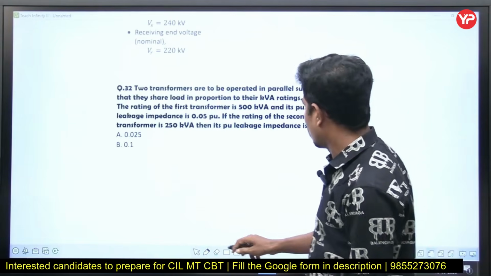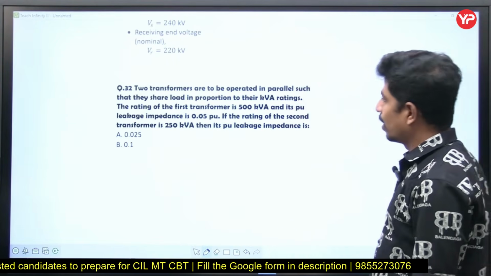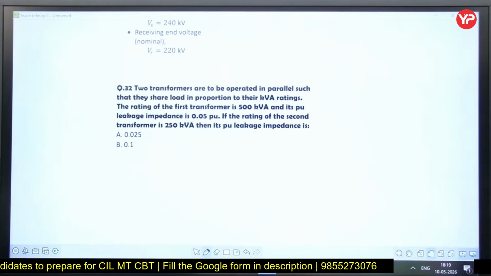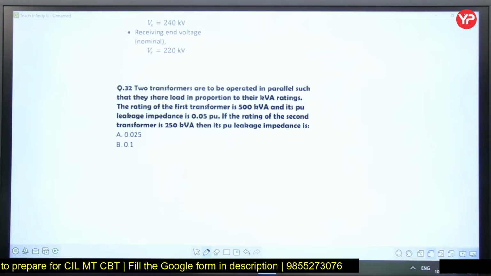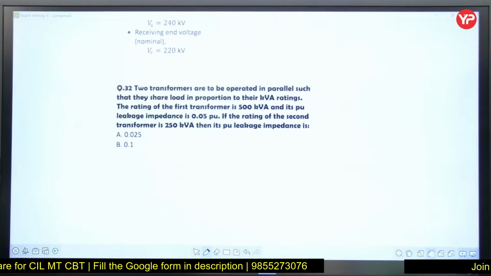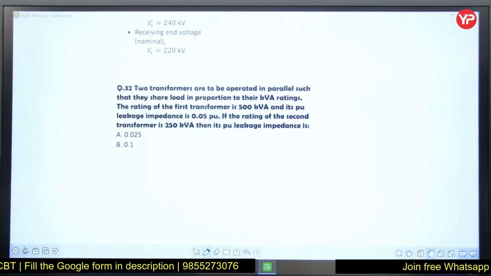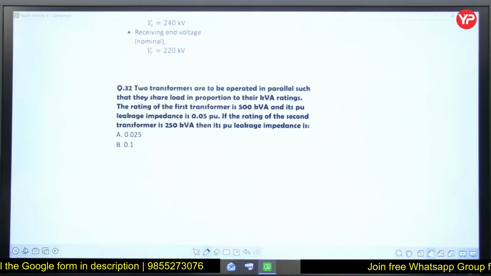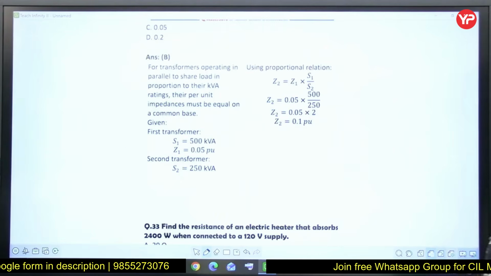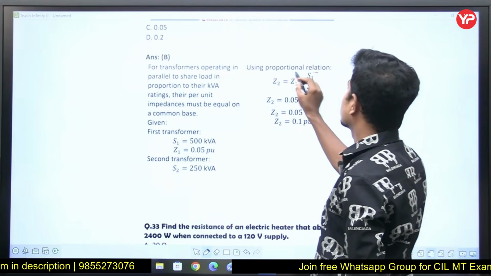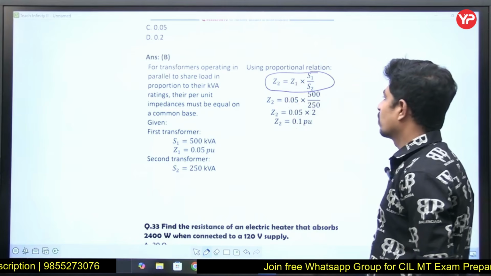Two transformers are operated in parallel such that they share the load in proportion to their kVA ratings. The rating of the first transformer is 500 kVA and its per unit leakage impedance is 0.05 per unit. The rating of the second transformer is 250 kVA; then its per unit leakage impedance, by the direct formula, is Z2 is equal to Z1 into S1 by S2.